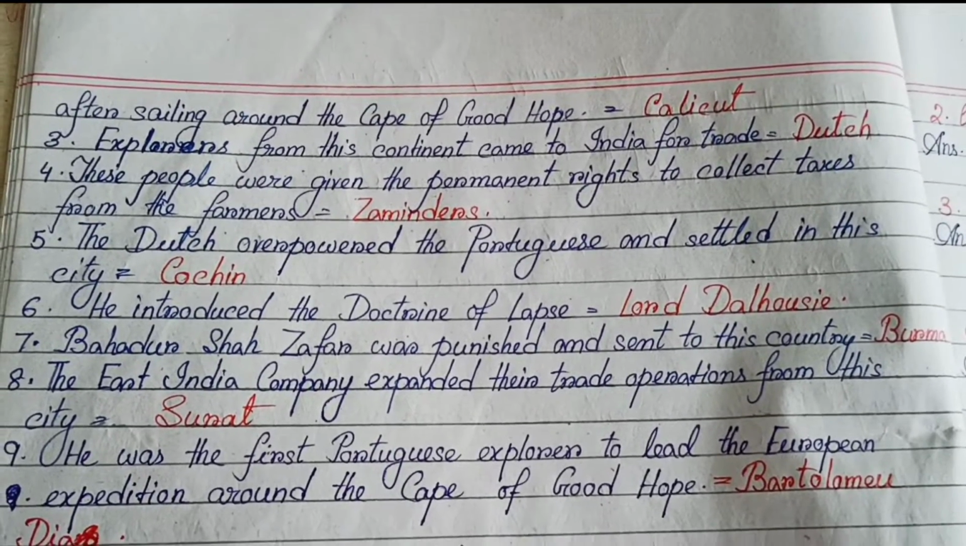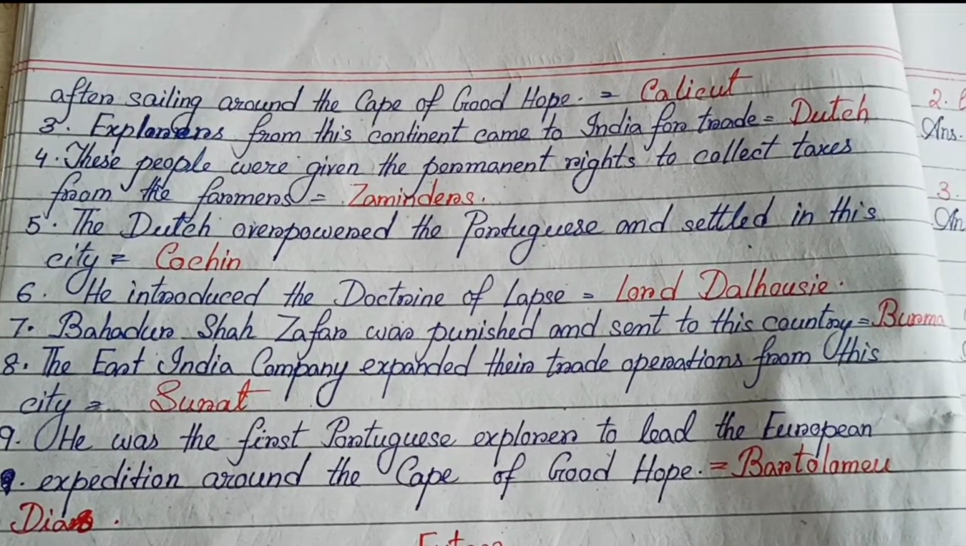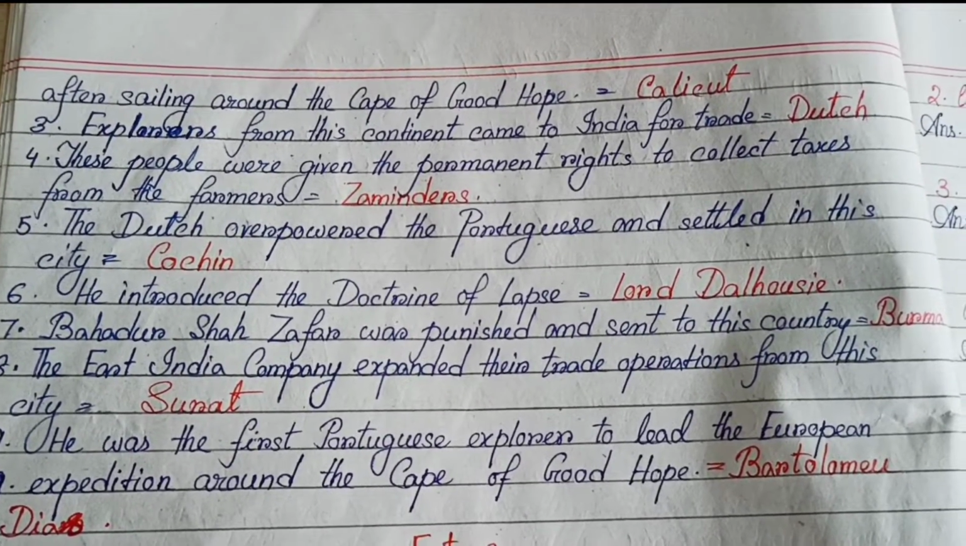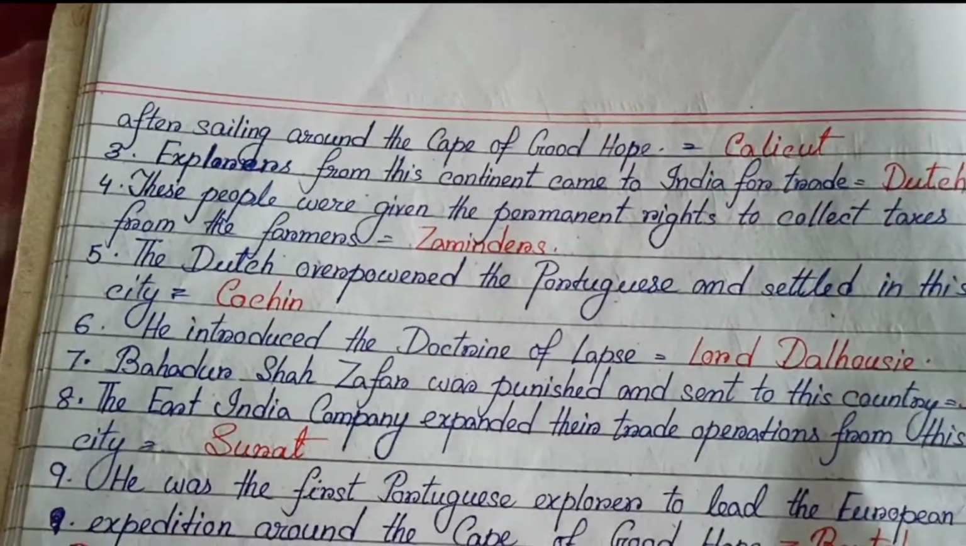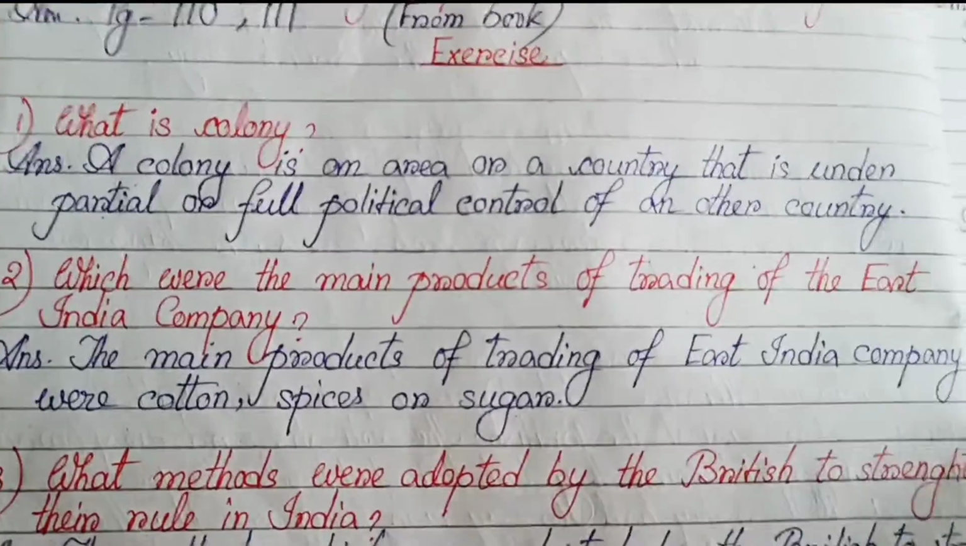Number 9, he was the first Portuguese explorer to lead the European expedition around the Cape of Good Hope, Bartholomew Diaz. Next, it is the time to solve the exercise question answer.